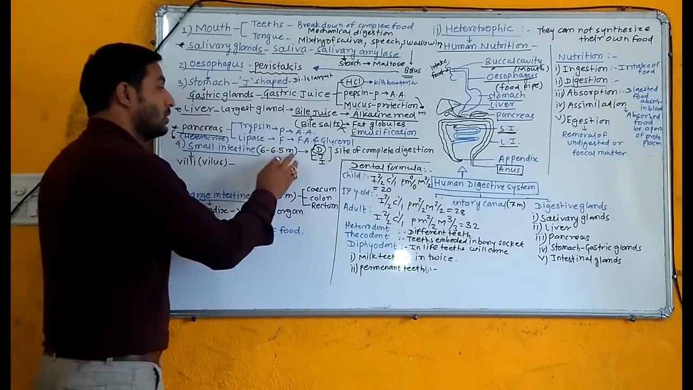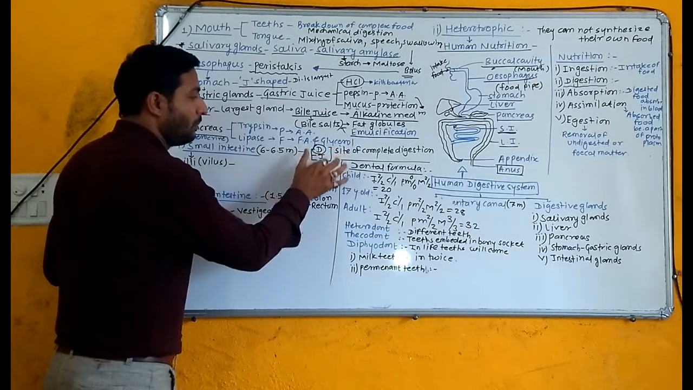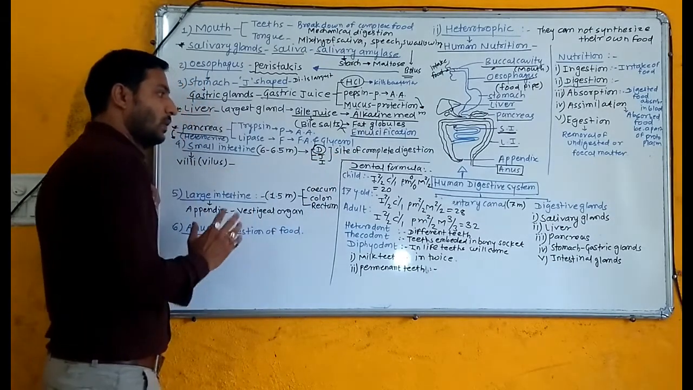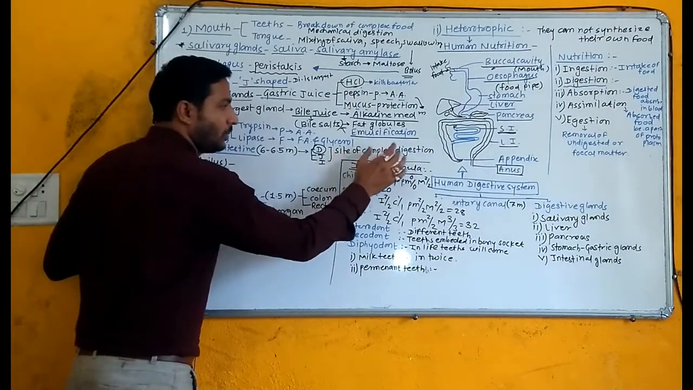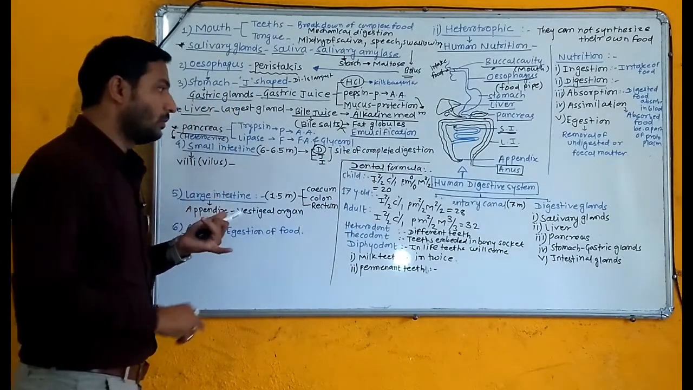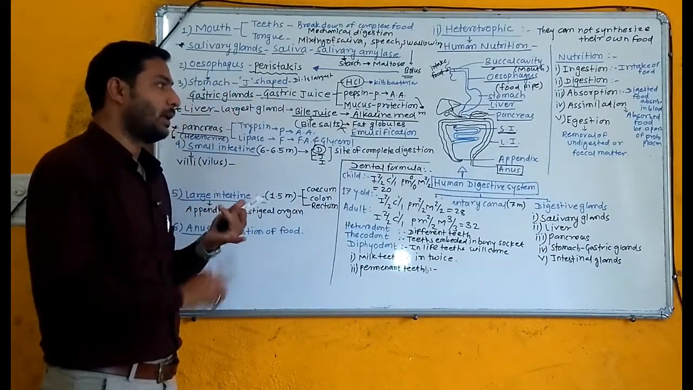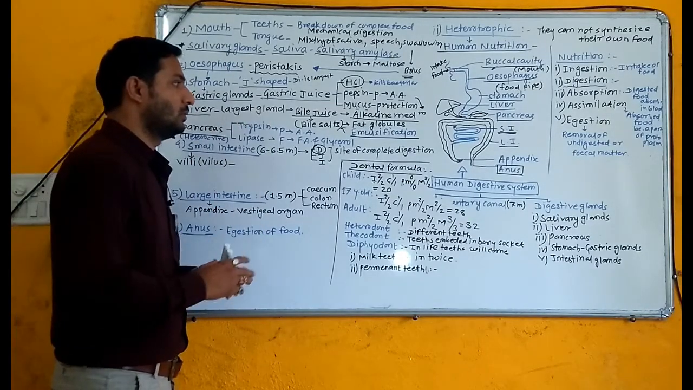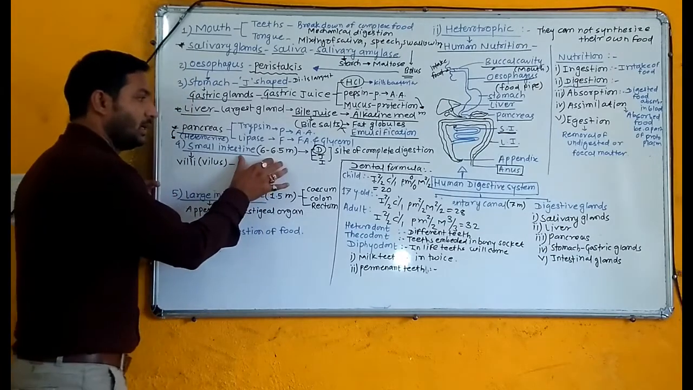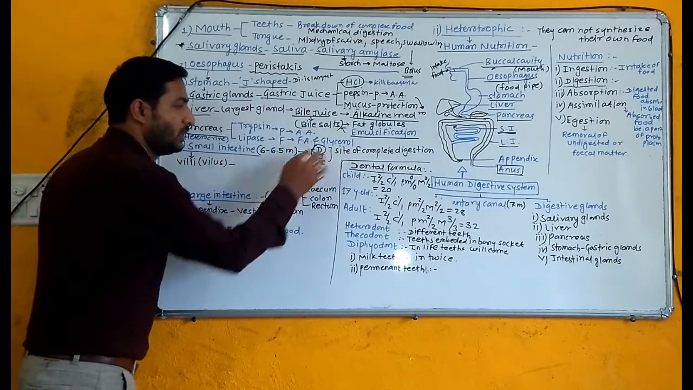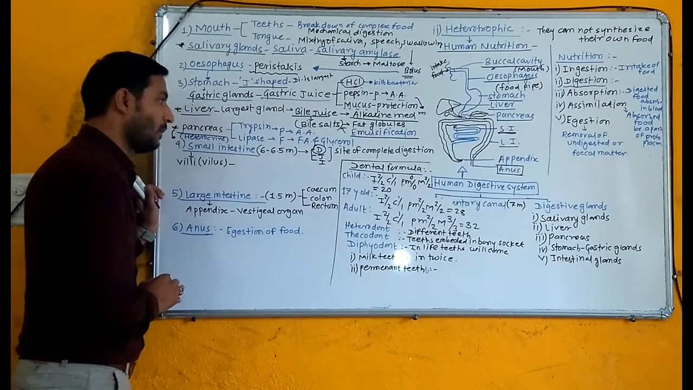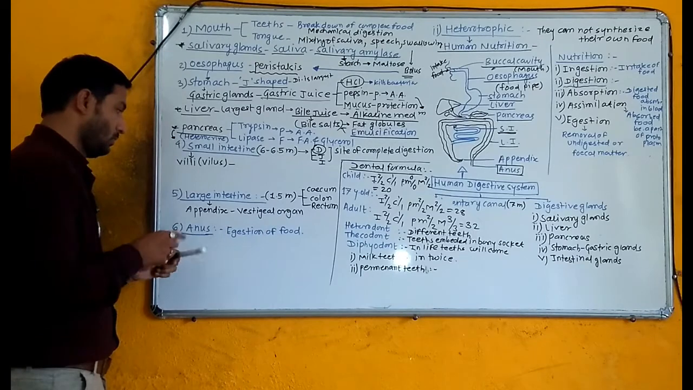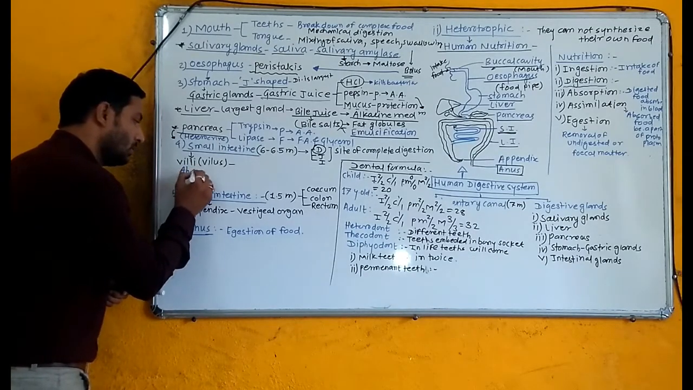Now the small intestine has three parts: duodenum, jejunum, and ileum. The small intestine is considered the site of complete digestion. The food which contains carbohydrates, proteins, fats, and nucleic acids, all these components are broken down or digested in the small intestine, and maximum digestion takes place in the duodenum. Now this small intestine again plays an important role in absorption.